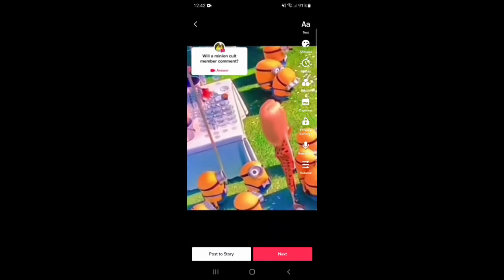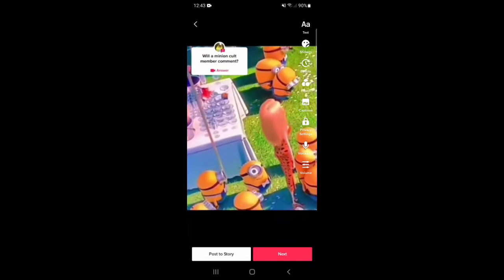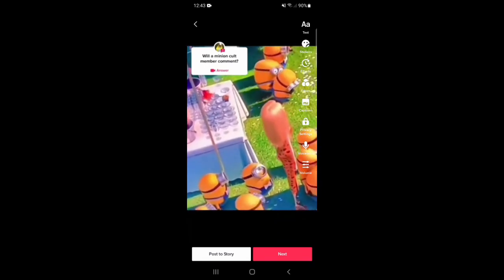Edit your video as normal, adding any filters, text, effects as you like. At the posting stage, you'll see that the original creator is automatically tagged in your caption. Configure your sharing settings how you'd like them, then go ahead and post your duet video.